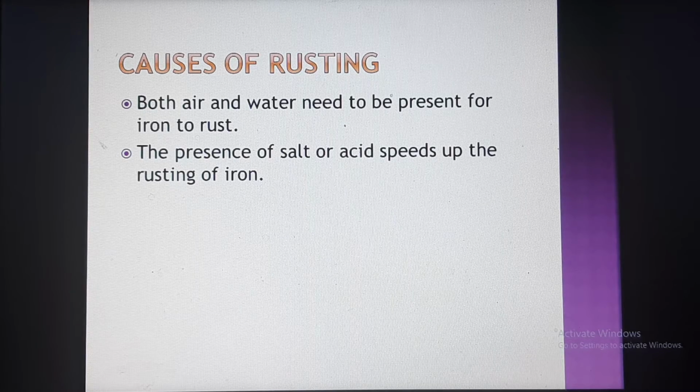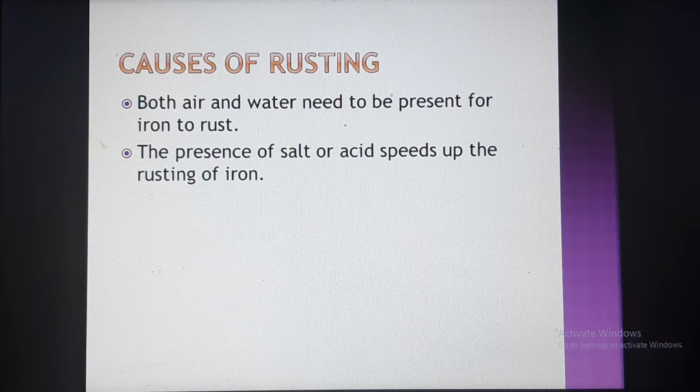The condition is that rusting takes place because of the air and water present in the atmosphere. And the presence of salt or acid speeds up the rusting of iron. That means if there is salt or acid present in the soil, the rusting process will speed up. It will corrode and rust very easily.